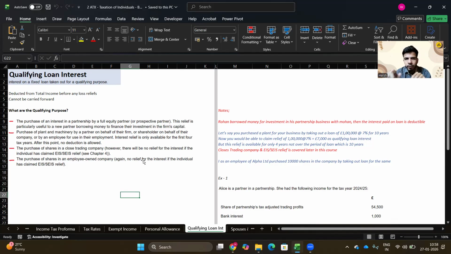It is not like in the next year I have much more income, so I would carry it forward and adjust it against that. You can't do that. Okay. So let's see what the qualifying purposes are.